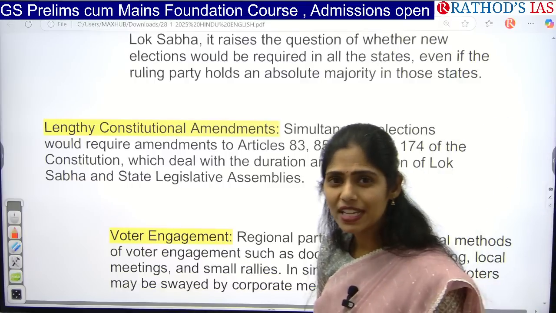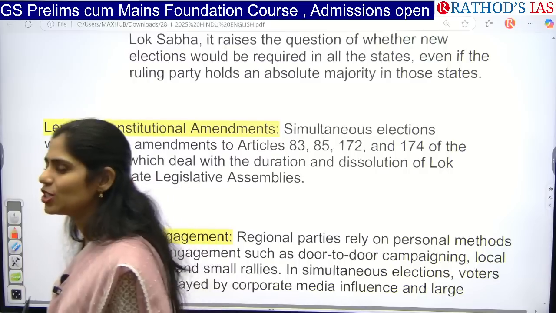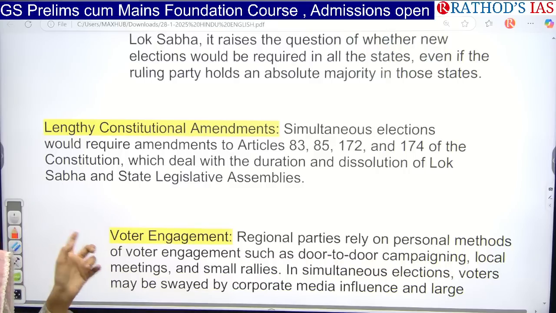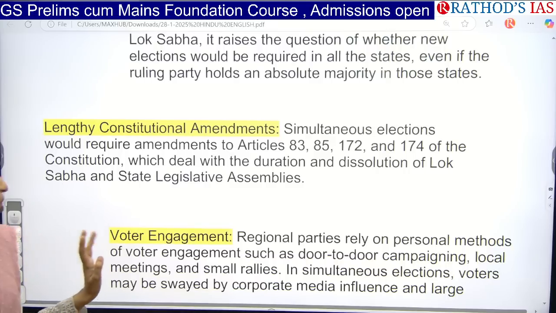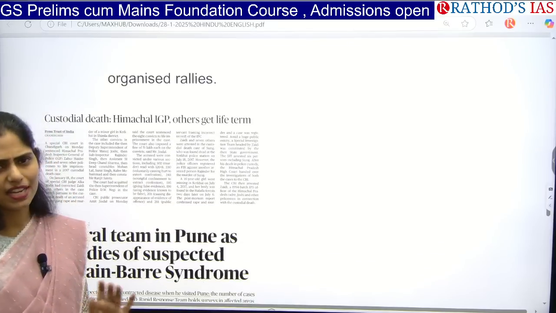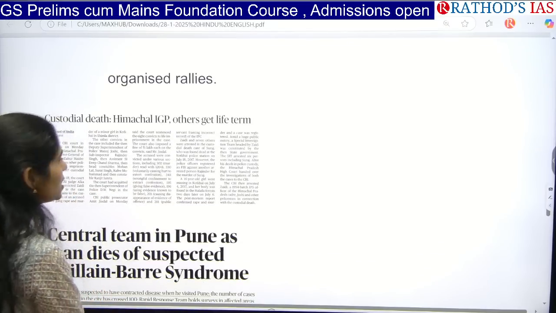And if you want to pass this Constitutional Amendment Act, which majority do we need? We need special majority. That is 2/3 of people who are present and voting. So this will be a very great challenge of implementing this one nation, one election. So these are the things that you have to remember. That's it. And now let us see the next article.